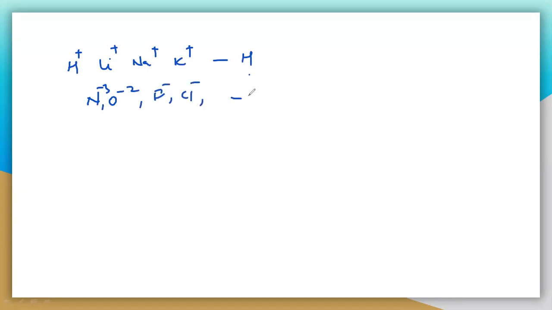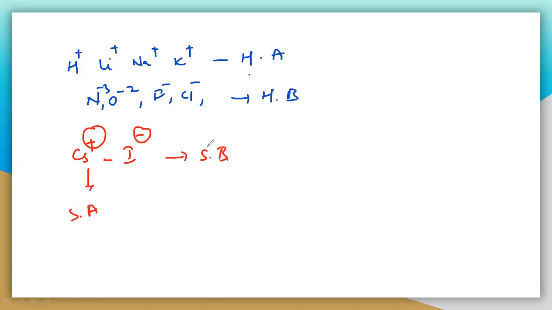So these are hard acids, and these are hard bases. Remember these two things. In the case of soft, cesium plus is a very important one, and among the halogens, iodine minus. So these two are soft bases, and this is a soft acid and this is a soft base.